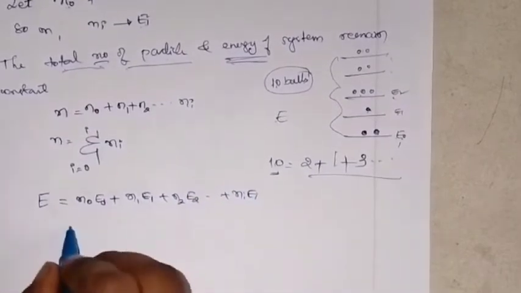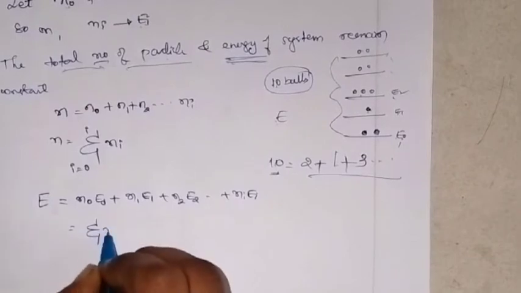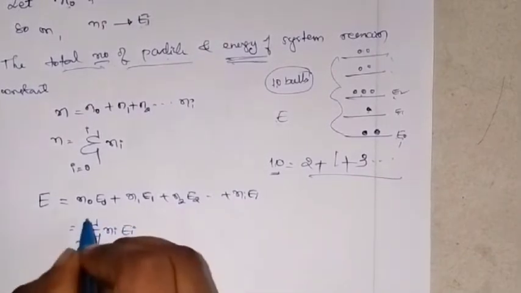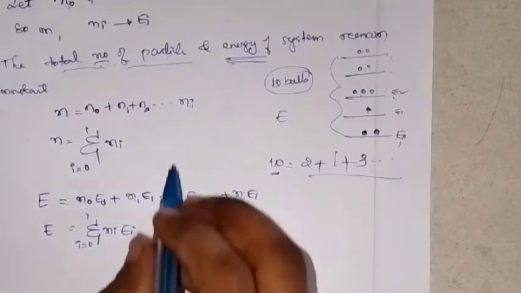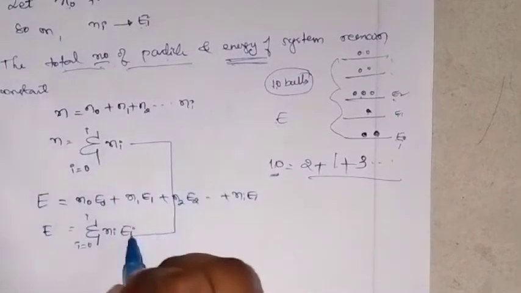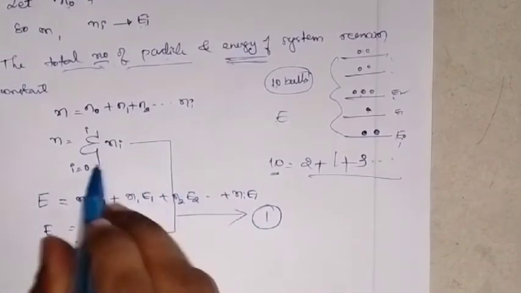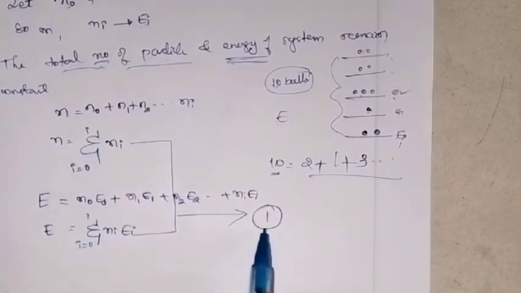Simply this can be written as summation ni Ei, where i is from 0 to i. I am calling these 2 equations as equation number 1.